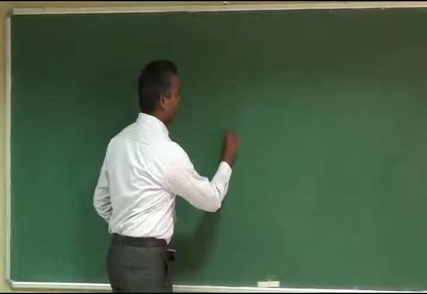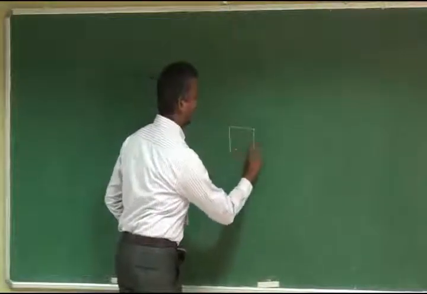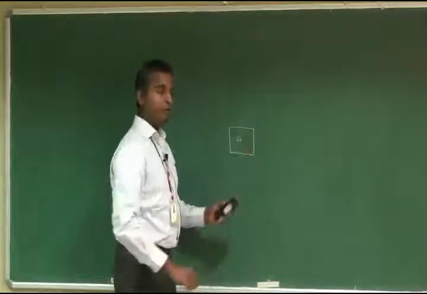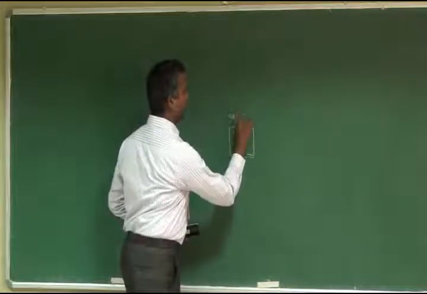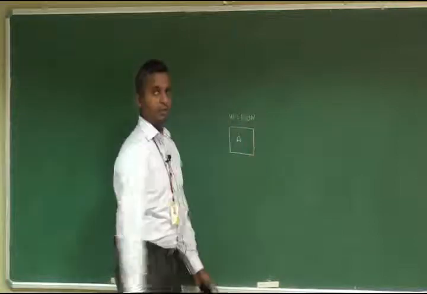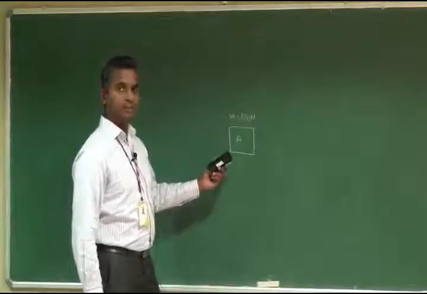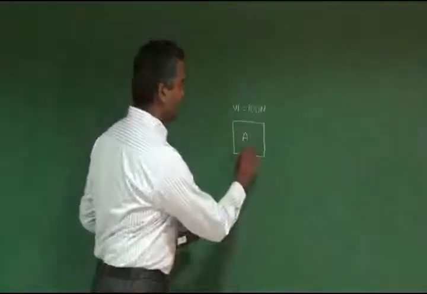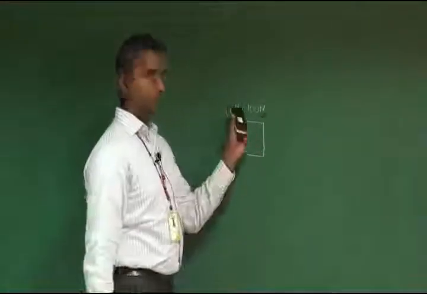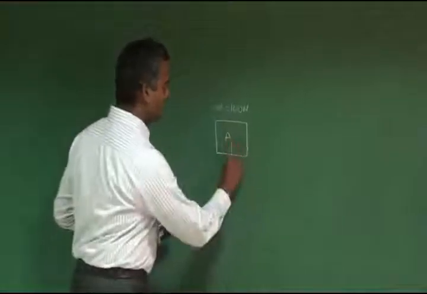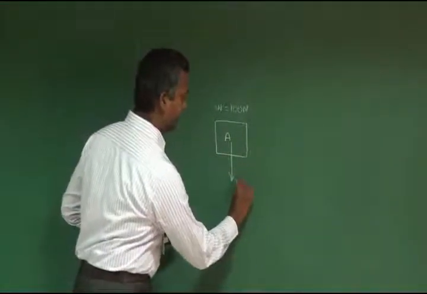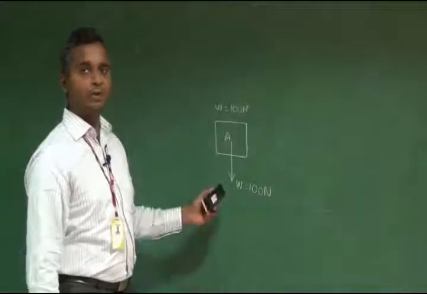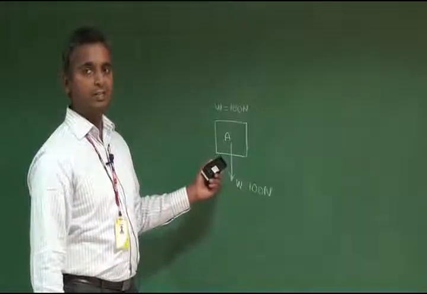If you consider an object A like this, let us assume the weight of the object is W equal to 100 newtons. Now if you are going to study the object, what are the forces acting on it? You can easily tell that the weight of the object, 100 newtons, will always be acting vertically downwards. So W is equal to 100 newtons. That is the only force acting on an object which is in rest condition.